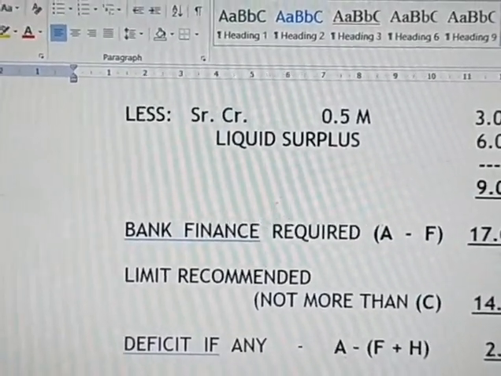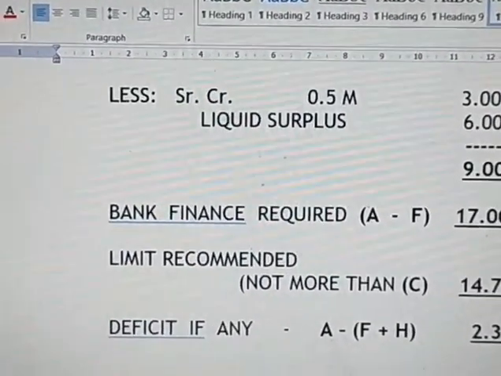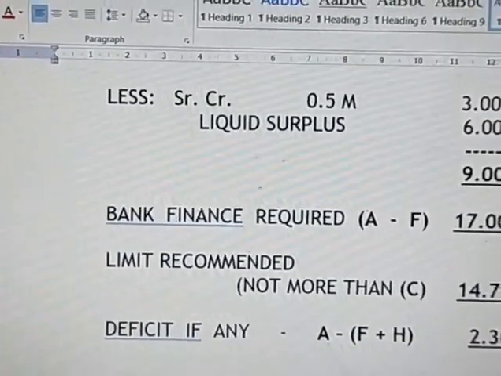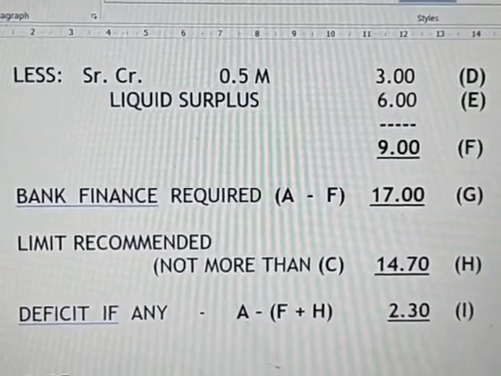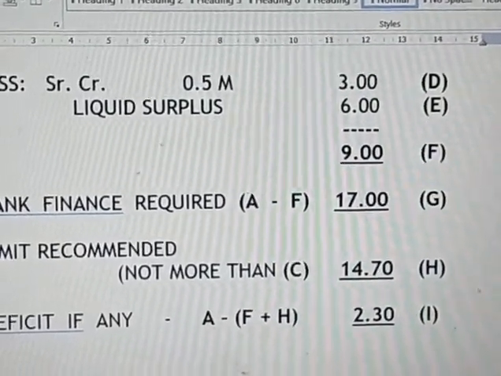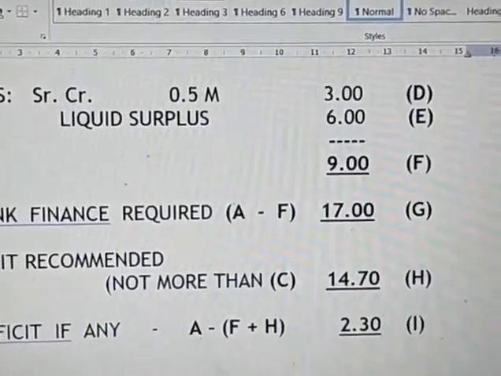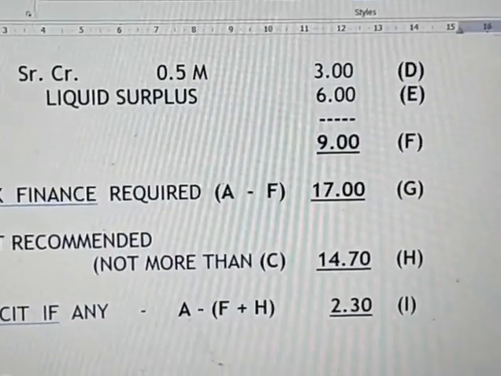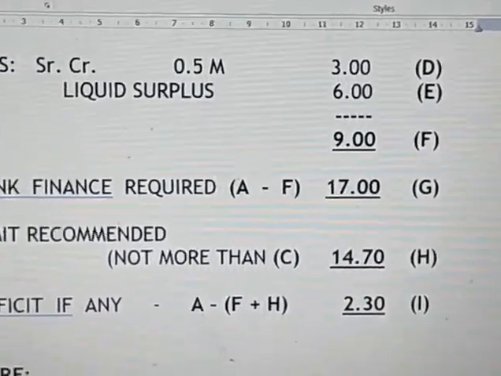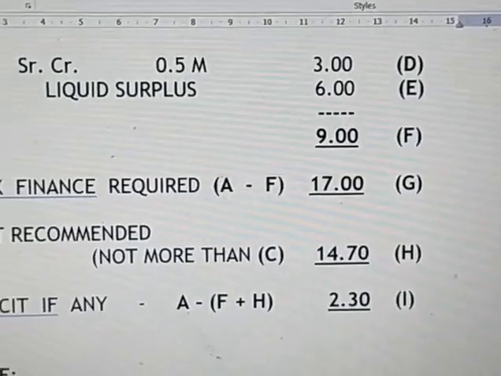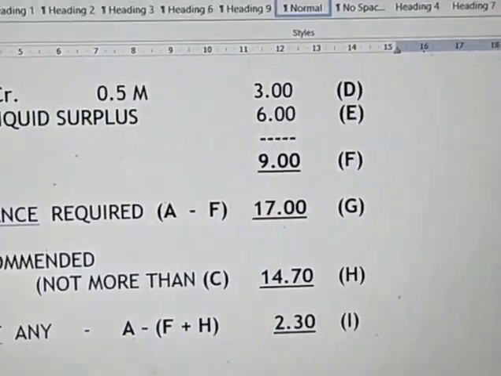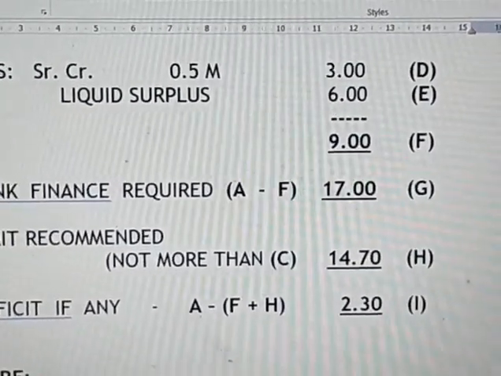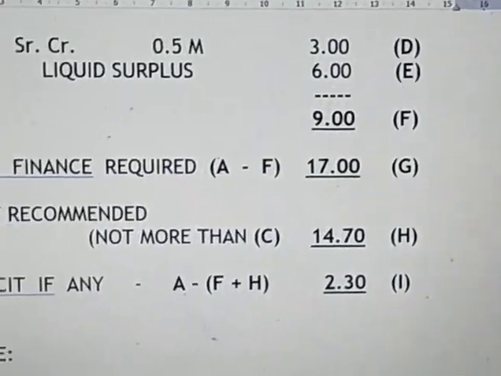Here while fixing the working capital limit, we have to reduce the sundry creditors. So the sundry creditors available for the customer is half month, that is 3 lakhs. So already liquid surplus 6 lakhs he is having. So the sundry creditors let us say D, and liquid surplus let us put E. So total 9 lakhs is available with the customer.